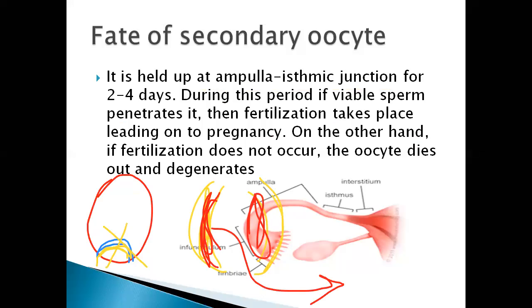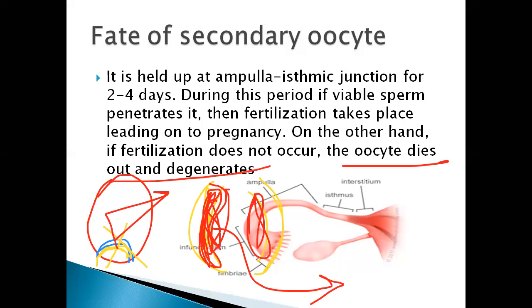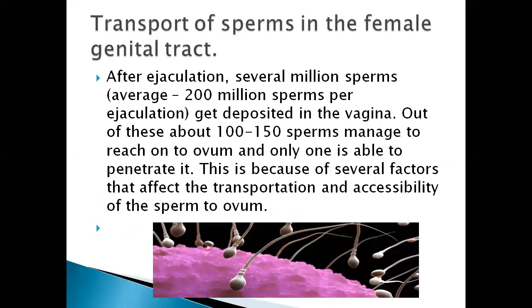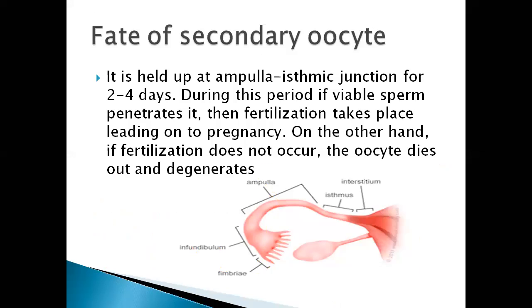At what time does all this occur? If fertilization does not occur, the oocyte dies and degenerates, the corpus luteum degenerates in the form of corpus albicans, and the endometrium layers of the uterus degenerate, disintegrate and are released out through the vagina. We call this the menstrual cycle, and that is menstruation, the release of the uterine endometrium layers. So this is the fate here.